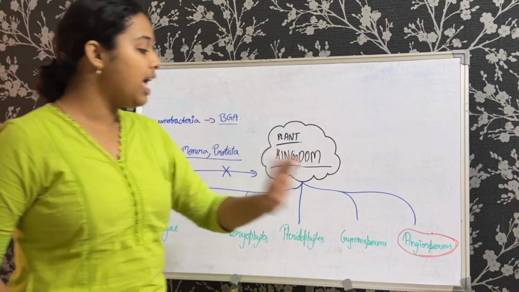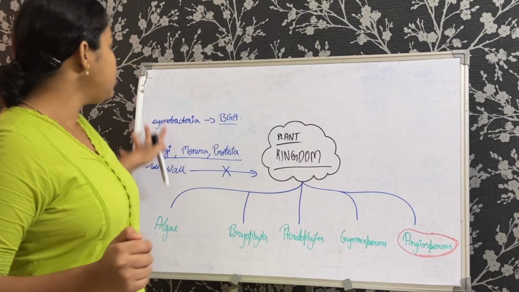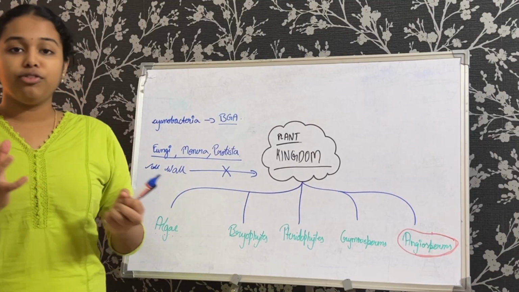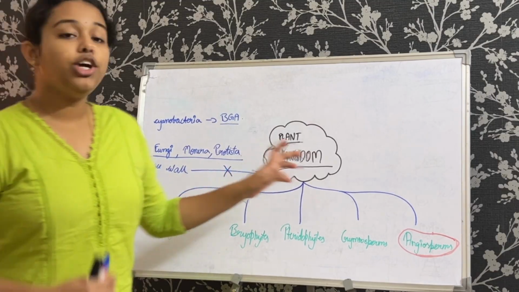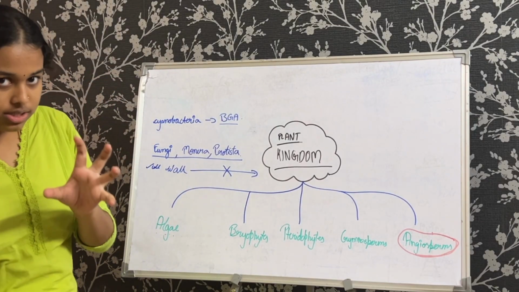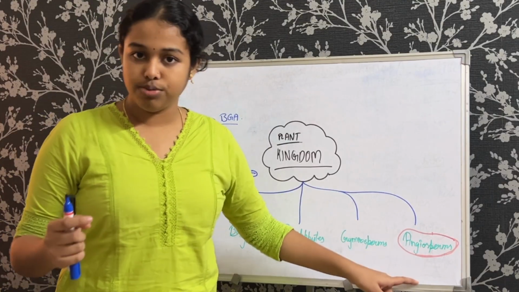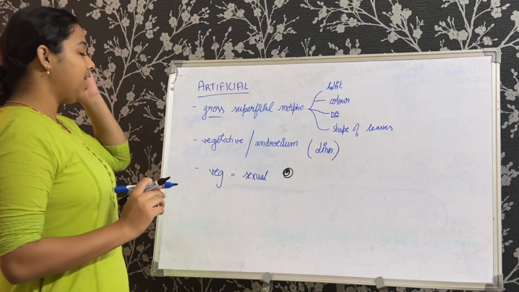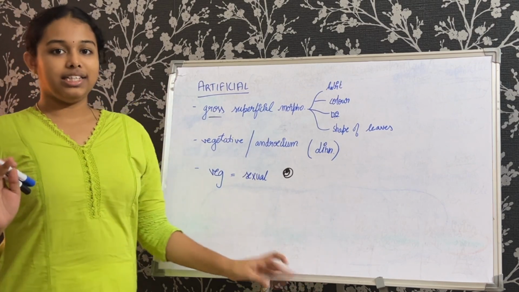Now here you can see that I have marked the angiosperms. The reason for this is because we understood about the classification system, and I mentioned how there was a bit of confusion, a bit of discussion and some situations, right? So we're going to further understand this classification, the whole concept, using this as an example. So let us discuss based on the angiosperms to understand more about this classification system. So let us understand the artificial classification system. This comes under what I mentioned that time regarding the angiosperms.